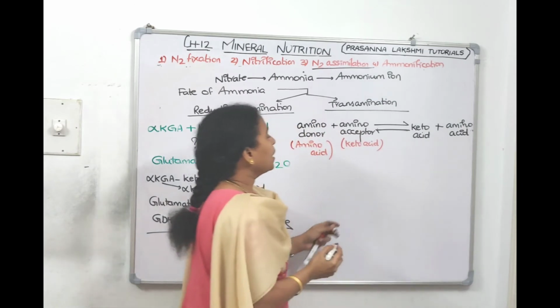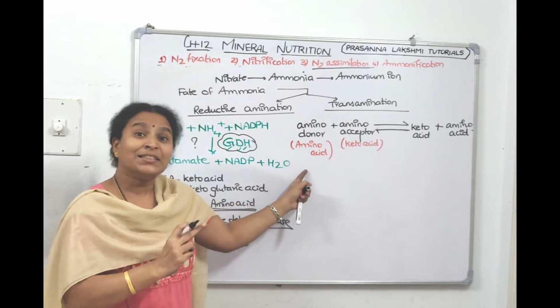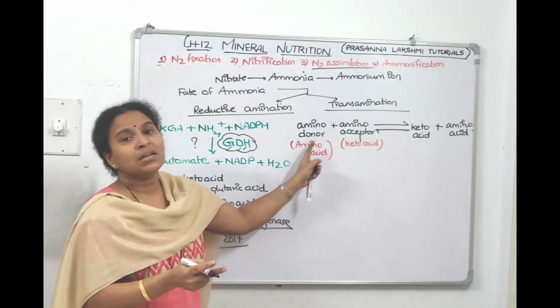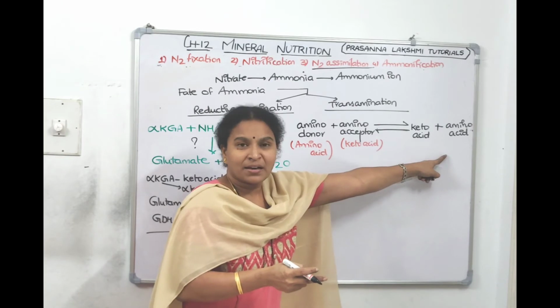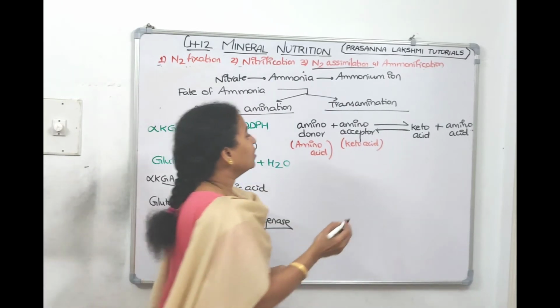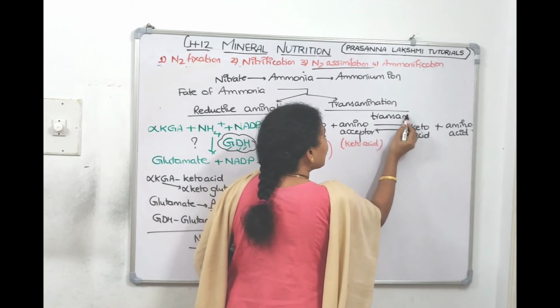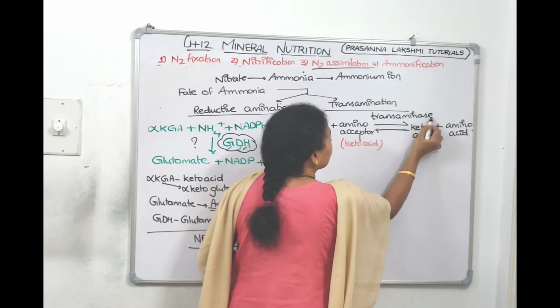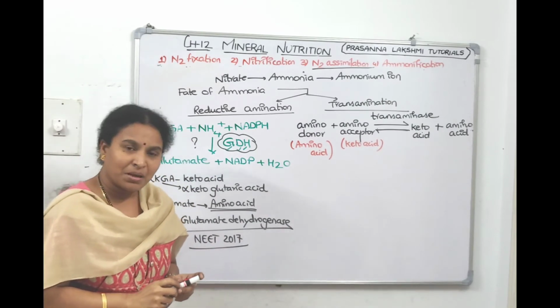Children, understood? So in this reaction, the amino group is transferred from an amino acid to a keto acid to make a new amino acid. This reaction is mediated by an enzyme called transaminase.